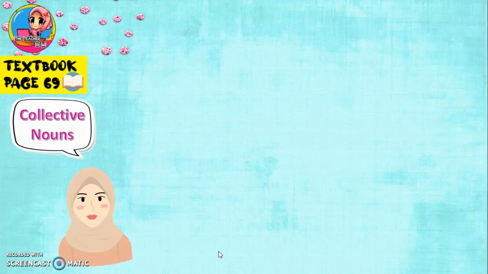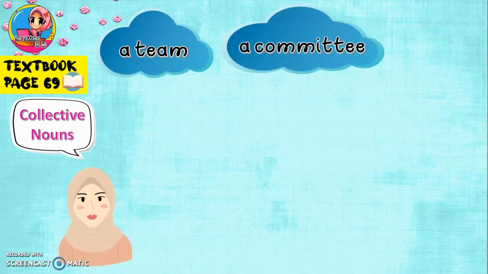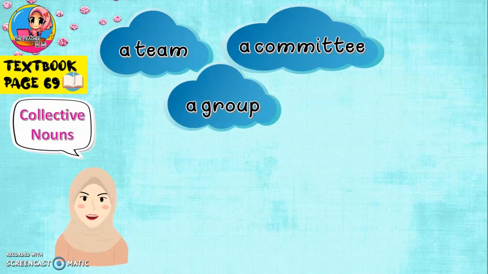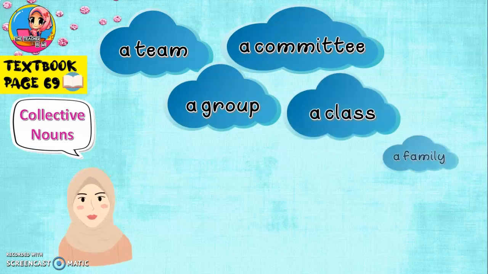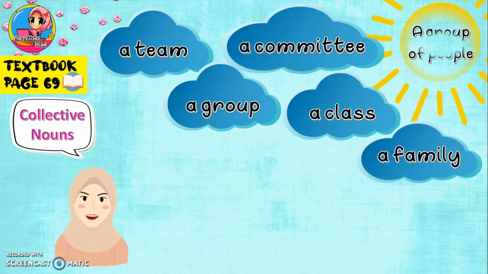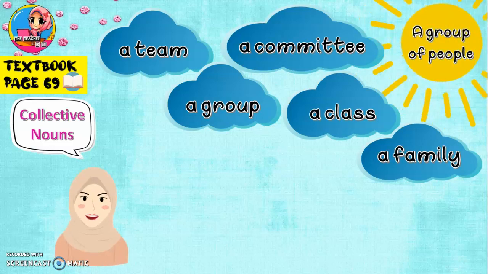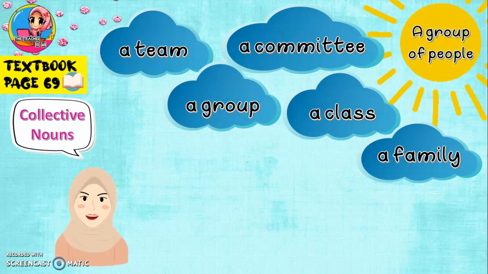So next, let's look at the collective nouns. We can use collective nouns in a simple sentence as the subject. Boleh guna collective nouns ni sebagai subjek dalam satu ayat. So examples of collective nouns: a team, a committee, a group, a class, a family. These are called a group of people. Sekumpulan orang.